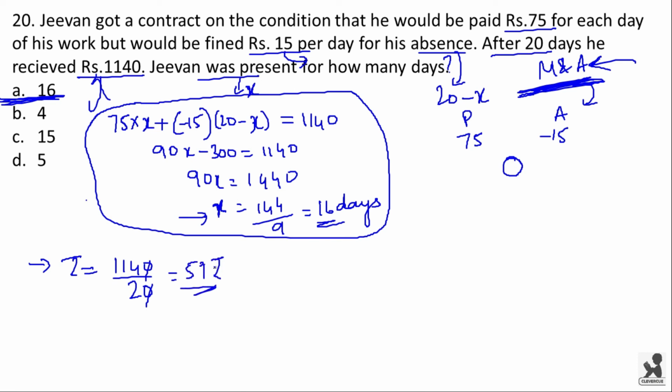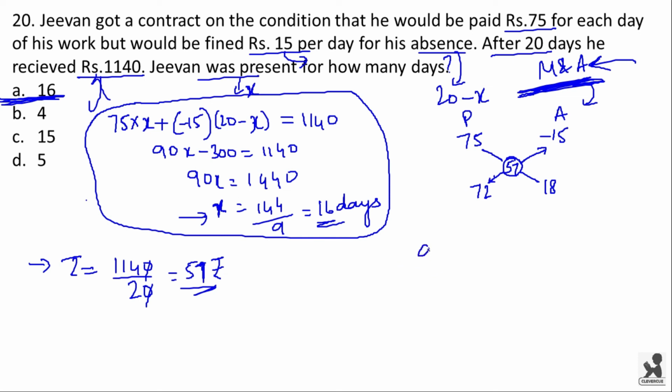So he is being paid 57 rupees on an average per day. Now we have to be writing 57 over here. 75 minus 57 is 18 and 57 minus 15, that is 57 plus 15, is equal to 72.